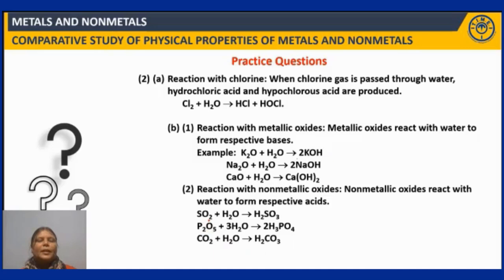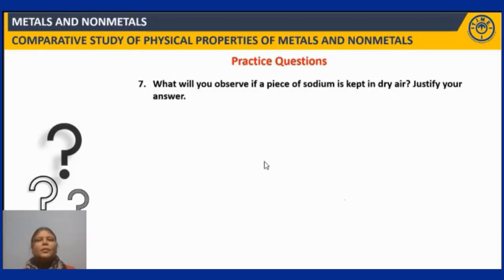Right. Similarly, some of the examples of the non-metal oxides, sulfur dioxide, phosphorus pentoxide, carbon dioxide, when they react with water, what products are formed are also shown. Right. But generally, non-metal oxides react with water to form acids, whereas metal oxides react with water to form bases. Fine. Okay. Next question.